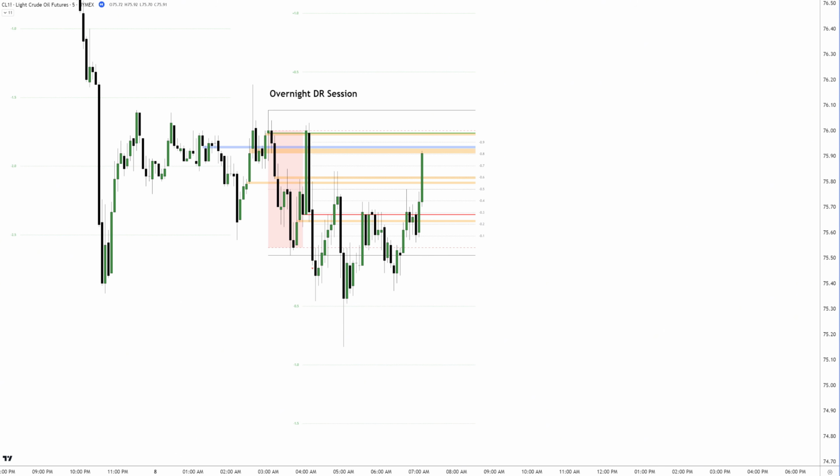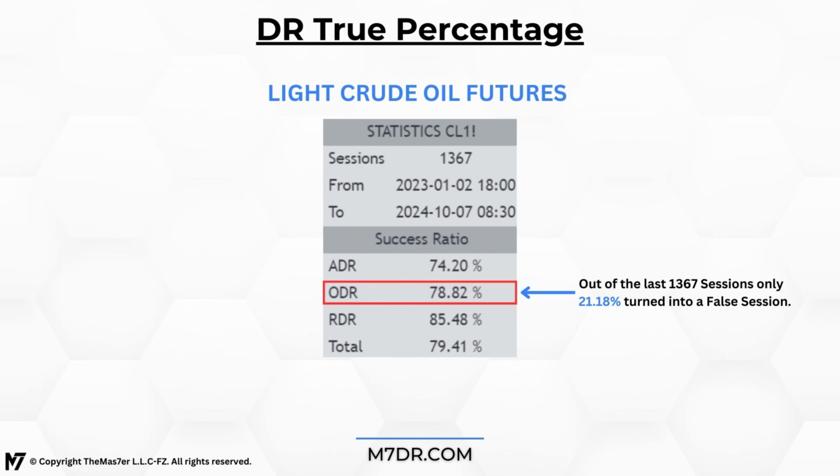The good thing is that you were prepared for this scenario and now there's a high probability retracement setup in play. Price is now at the minus 0.8 retracement level, which also aligns with previous volume imbalances. You can protect your position by placing your stop loss above the defining range. You don't want to see price close above it, as this would make it a false DR session, which has happened only 21% of the time in the last 1,300 sessions.